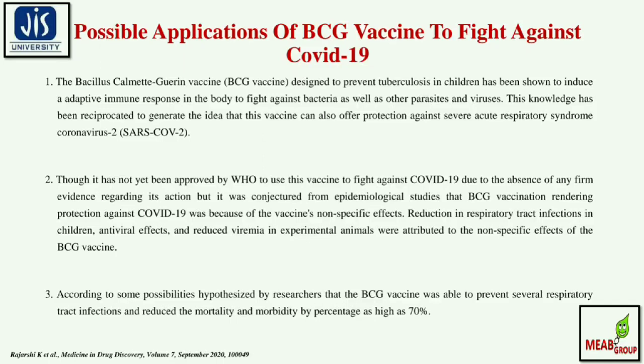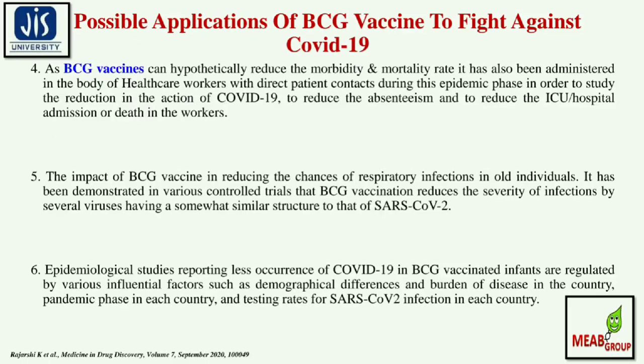Though it has not yet been approved by the WHO to use this vaccine to fight against COVID-19, due to the absence of any firm evidence regarding its action, it was adjudicated from epidemiological studies that the BCG vaccination rendering protection against COVID-19 was because of the vaccine's non-specific effects. Reduction in respiratory tract infection in children, antiviral effects, and reduced viremia in experimental animals were attributed to the non-specific effects of the BCG vaccine. According to some possibilities hypothesized by researchers, the BCG vaccine was able to prevent several respiratory tract infections and reduce mortality and morbidity by percentages as high as 70%.